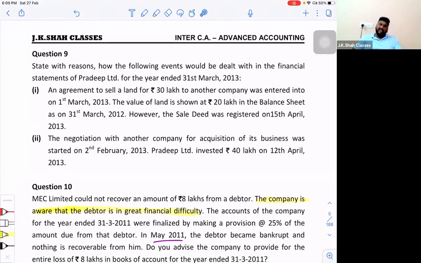But sir, the point is it is still a non-adjusting event. Reason, on 31st March, no adjustments are required. Adjustments will be required after 12th April when you buy out the business. So you will buy his assets, you will settle the liabilities. So accordingly, the assets and liabilities will be adjusted on or after 12th April. That is in the next financial year. So in this financial year, only a disclosure in the director's report will be more than sufficient because it's a purely non-adjusting event.